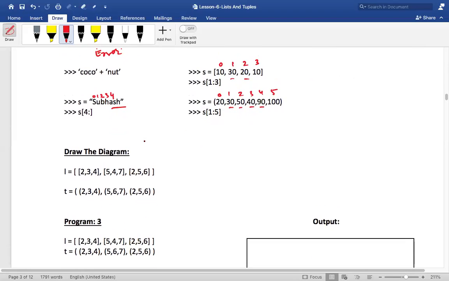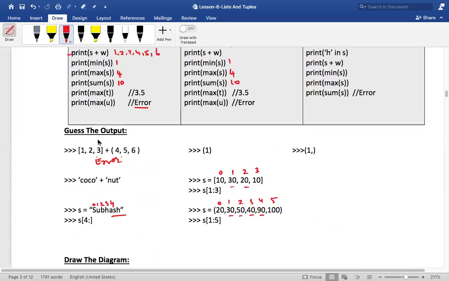So can we draw the diagram for the next one? Shall I draw the diagram for the next one? Okay. What is this called, my dear friends? What is L? L is a list, right? Okay. First of all, in the first example,